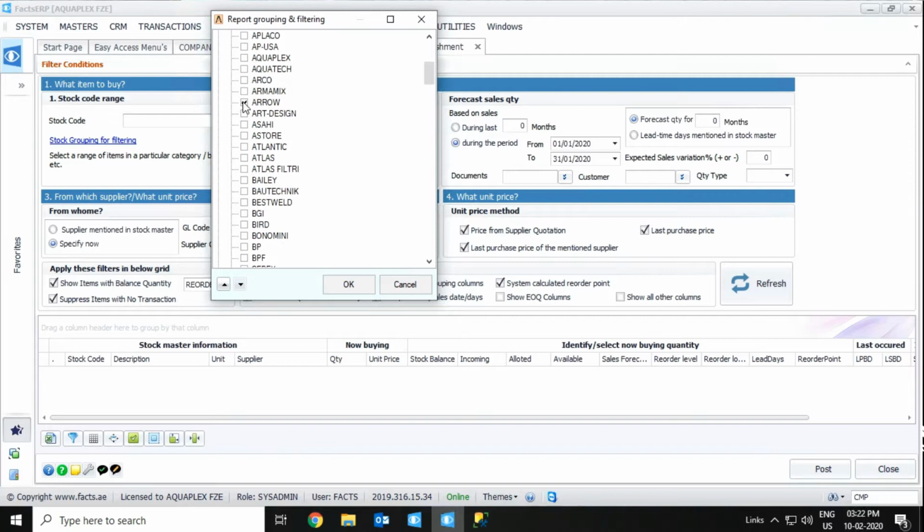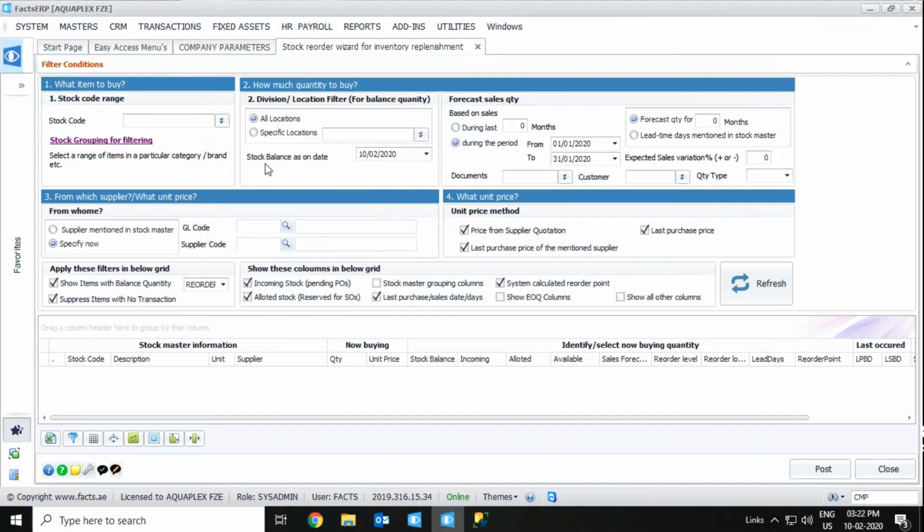I'm selecting brand arrow. After that we can see the location for how much quantity you are buying, and those details we have to set here. The balance quantity or location filter is for which location we are going to order, and whichever location we have to consider, we have to select from here. Now I'm selecting all the locations, and we have to select the stock balance. In this wizard we are considering stock balance as on the date. If you want to change the date, we can select change from here.